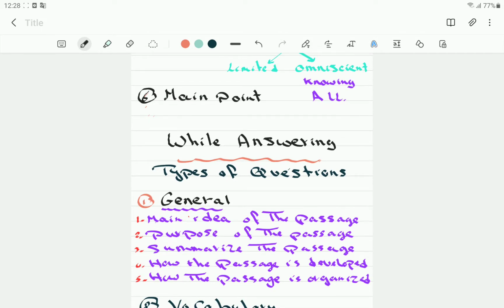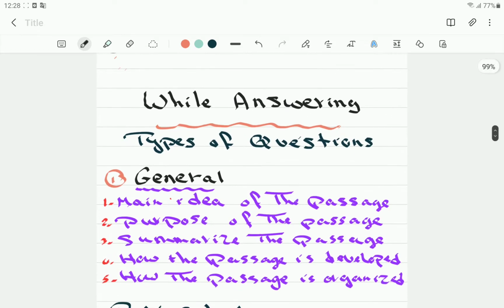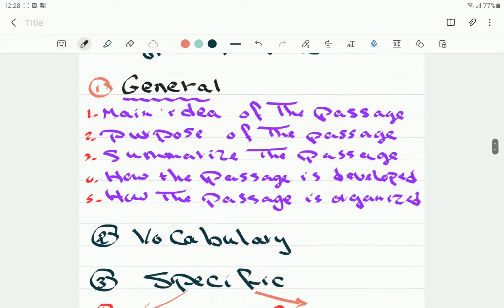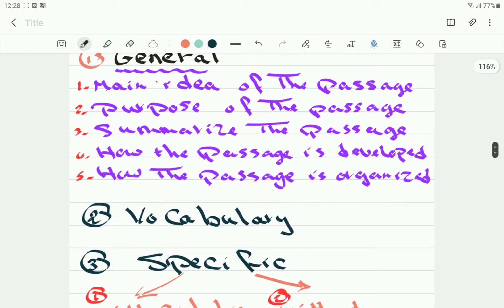Number 2. We finished reading. Now we are starting to solve the questions. So while answering, what types of questions do we have? 1, we have general questions. What do general questions mean? Like the main idea of the passage, purpose of the passage, summarize the passage, how the passage is developed and how the passage is organized. And I uploaded a video titled how the passage is organized.